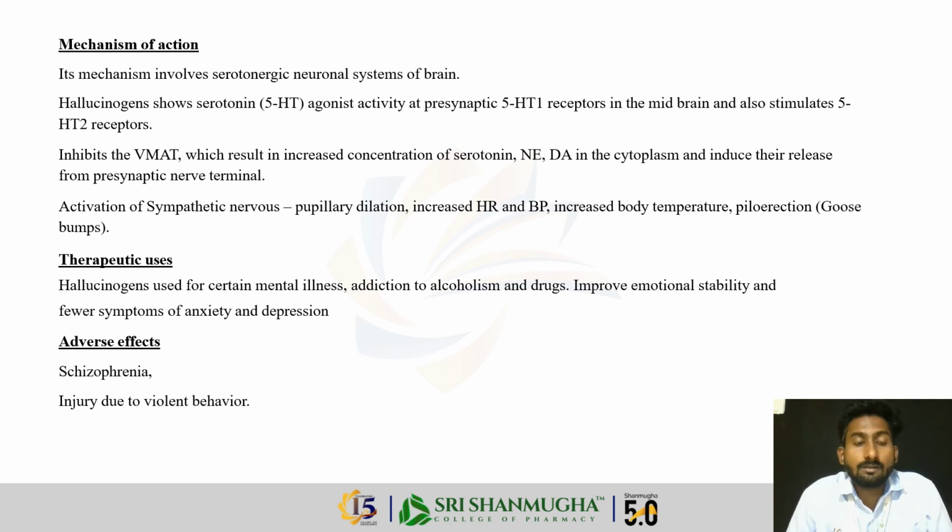This agonist activity inhibits VMAT, which results in an increased concentration of serotonin, noradrenaline and dopamine in the cytoplasm, and induces release from the presynaptic nerve terminal. Activation of sympathetic nerves produces pupillary dilatation, increased heart rate and BP, increased body temperature, and so on.